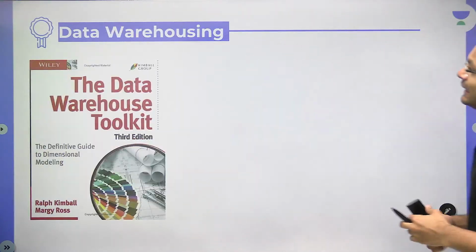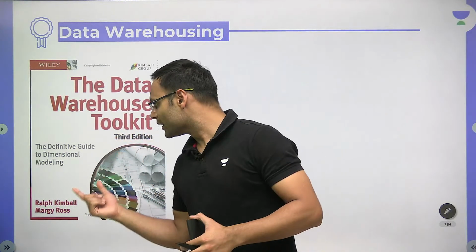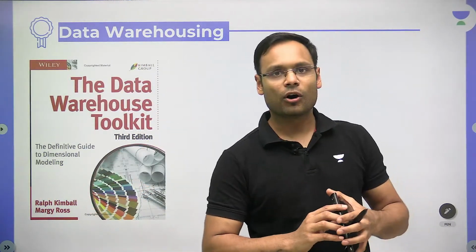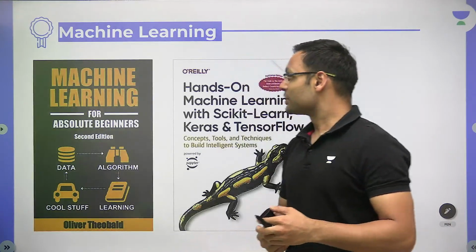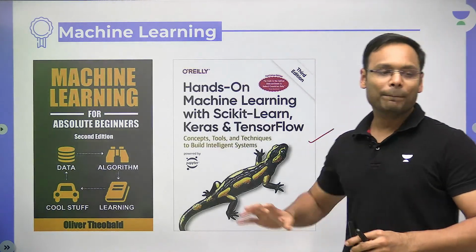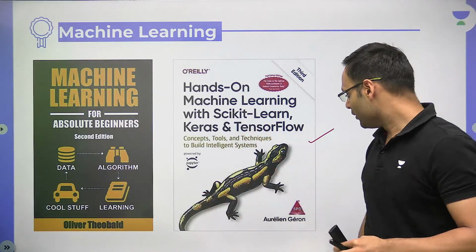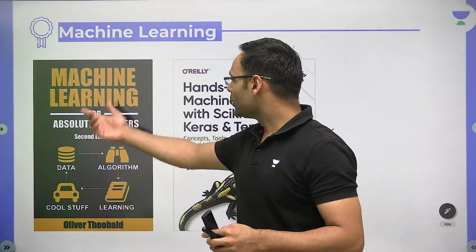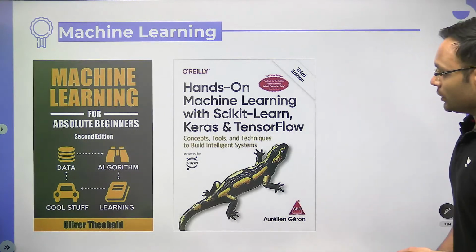Other than that, data warehousing. This is The Data Warehouse Toolkit, the basic book by Ralph Kimball. This is quite a comprehensive book to cover your syllabus. And apart from that, machine learning, this is one of my favorite books. Amazing book. I followed this particular book up to a certain level when I was in my masters at BITS Pilani. This is also a good book for beginners level, by Oliver Theobald.